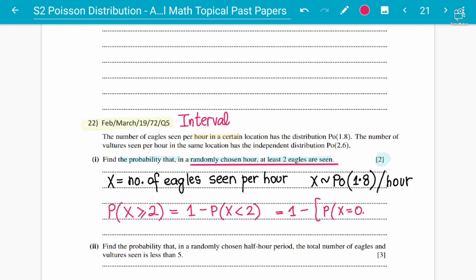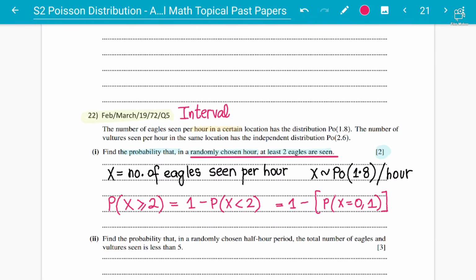Okay, so probability of x is equal to 0 and probability of x is equal to 1. If you subtract, make sure you don't include 2 in it, because 2 is part of your answer. At least 2 eagles means that 2 is part of your answer. So you need 1 minus the probability of x equal to 0 and 1. So here we go: 1 minus, it will be e power negative 1.8 multiplied by 1.8 power 0 divided by 0 factorial, and then you have to add e power negative 1.8 into 1.8 power 1 divided by 1 factorial as well.